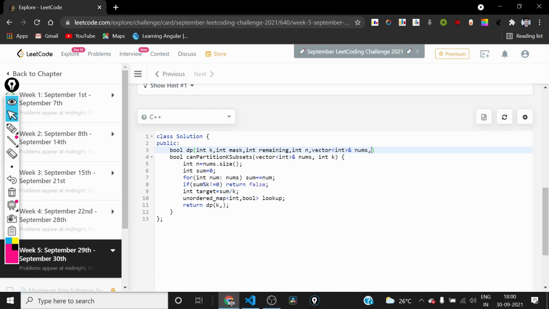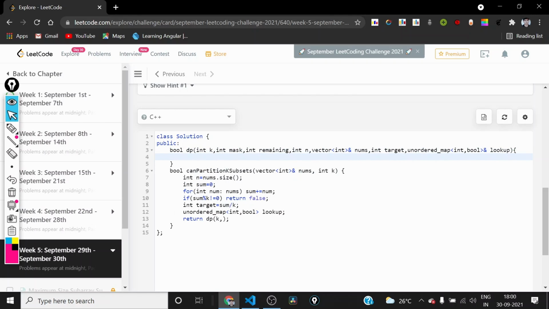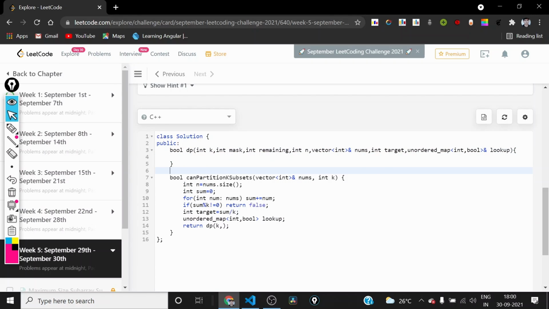And we need to pass target also. And we will also need this unordered map. So I guess we have all the parameters. So the answer of this problem will be k. Mask will be 0 because initially none of the elements have been picked. Remaining will be equal to target. And n is n, nums is nums, target is target, and lookup is lookup. So we just need to complete this dp function, and then this problem is solved.